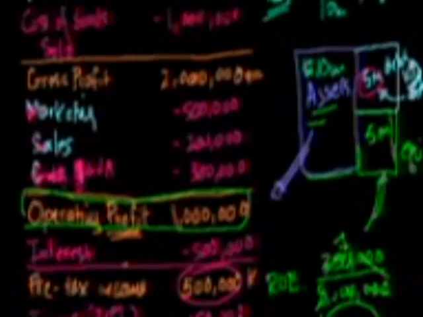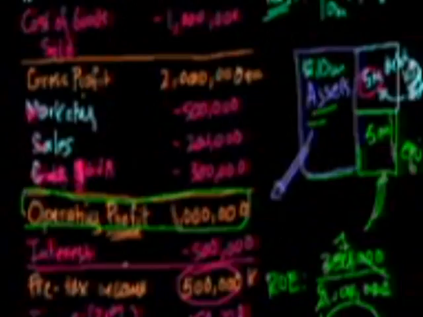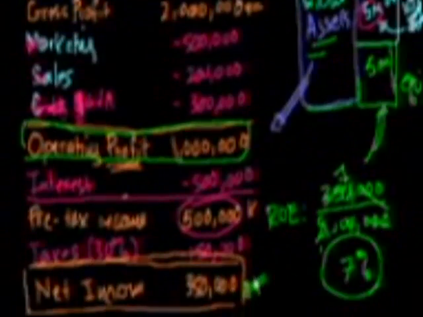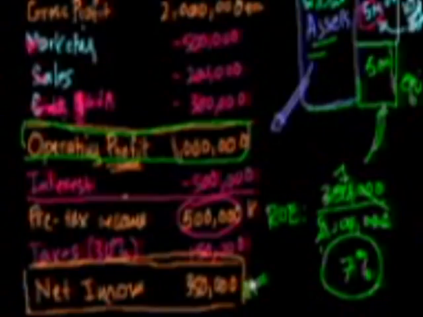And at least will give you a sense of how revenues, gross profit, operating profit, pre-tax income, and net income really are different. A lot of times in the popular press, they're all jumbled up as just the company is making this much money. Anyway, I'll see you in the next video.